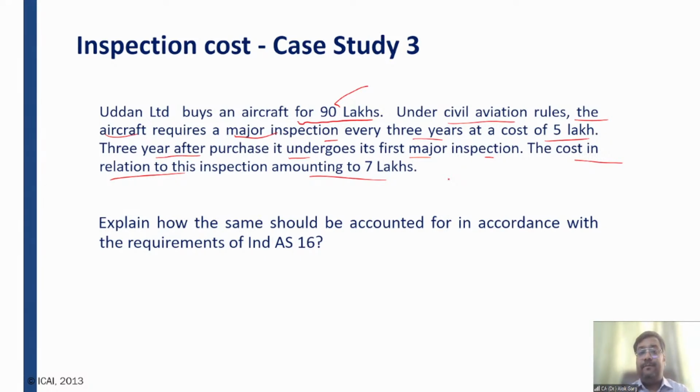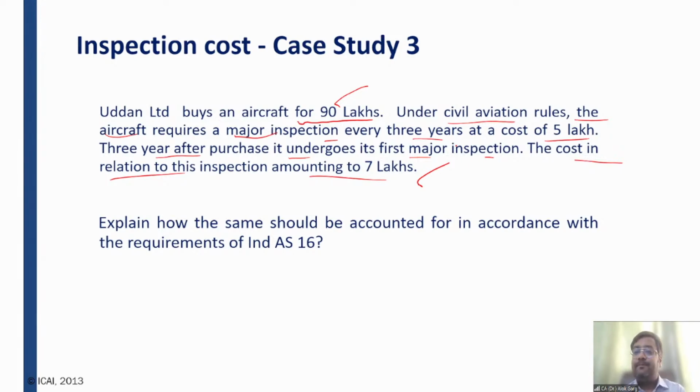So friends, when this aircraft was purchased, the inspection cost was 5 lakh rupees, and it was already built into the aircraft cost, because it was a new aircraft. So this was built into 90 lakhs, and at that point of time the cost was 5 lakh. But after 3 years, when the actual inspection happens, the cost becomes 7 lakh rupees. So this 5 lakh becomes 7 lakh now.